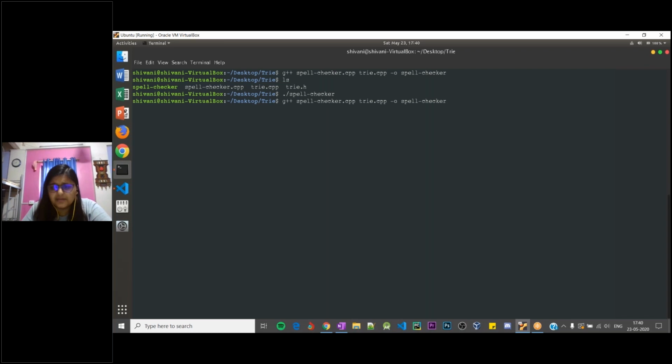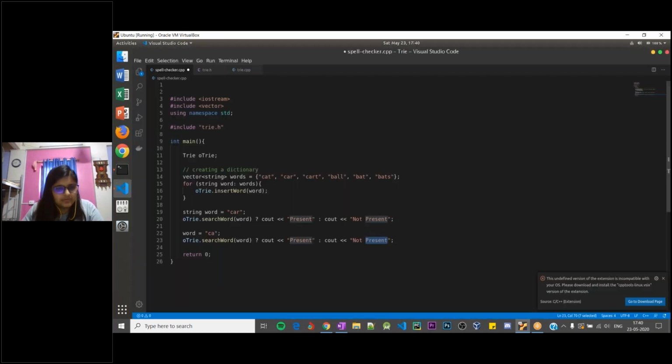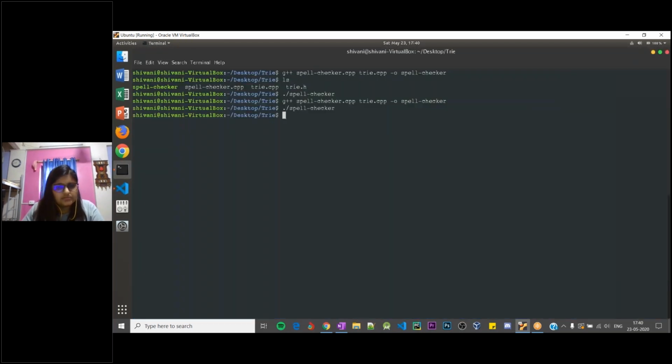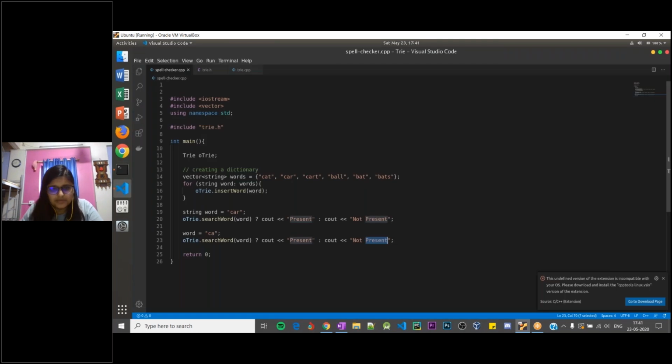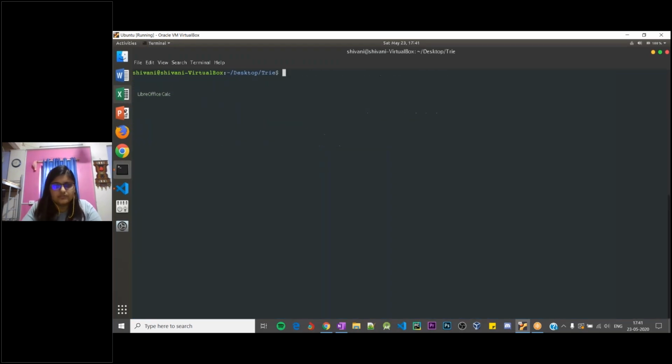Let me quickly compile my code. Okay. Yeah, so it got printed, but I'll add a slash n so that it's more visible.